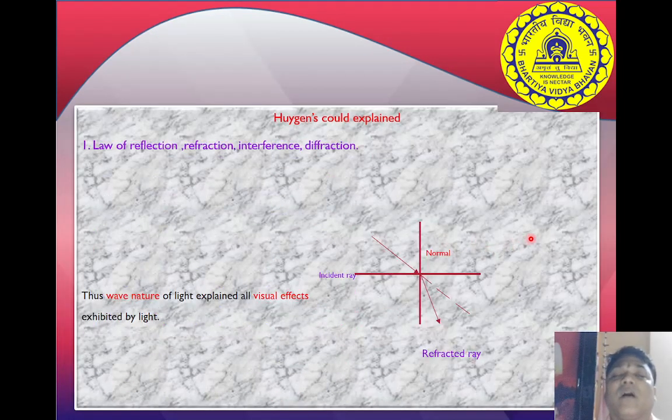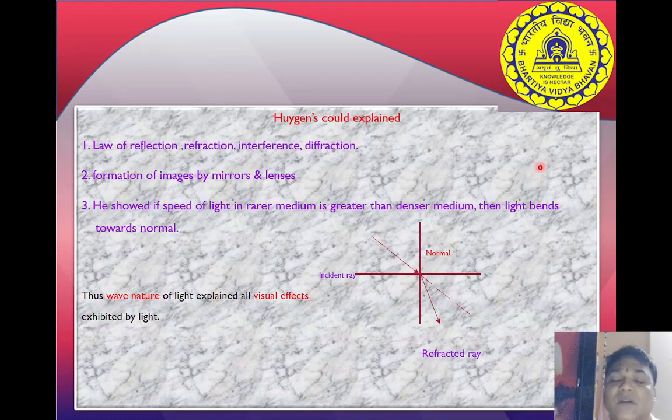What could Huygens explain? First, the law of reflection, refraction, interference, and diffraction. Second, he could explain the formation of images by mirrors and lenses. Third, he showed that if the speed of light in a rare medium is greater than the speed of light in a denser medium, then the light bends towards the normal.